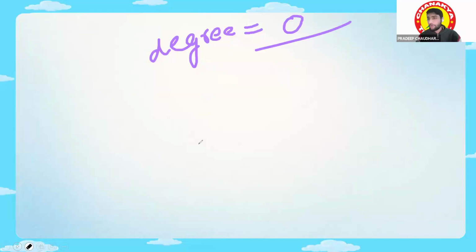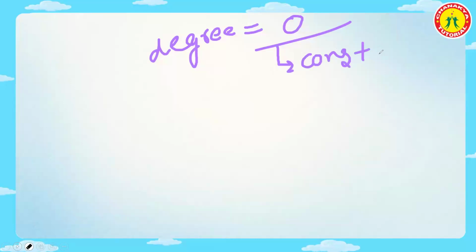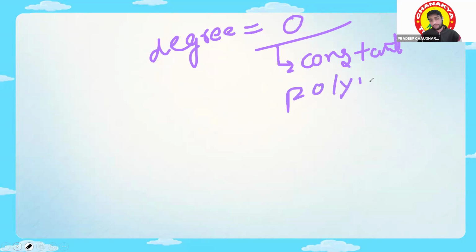Sir, you have not mentioned what happens if the degree is 0. Suppose the degree is 0, then which polynomial will it be considered? It will be called the constant polynomial, not the zero polynomial. Clear, guys?